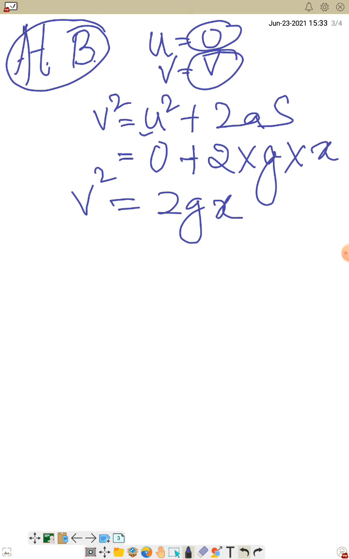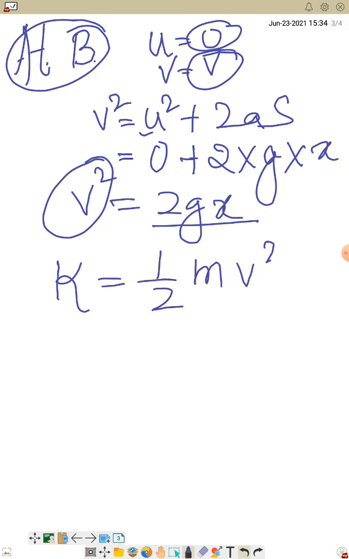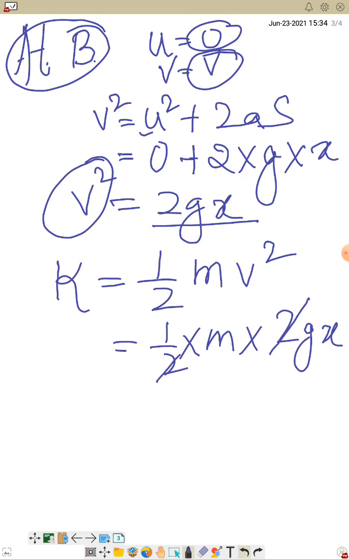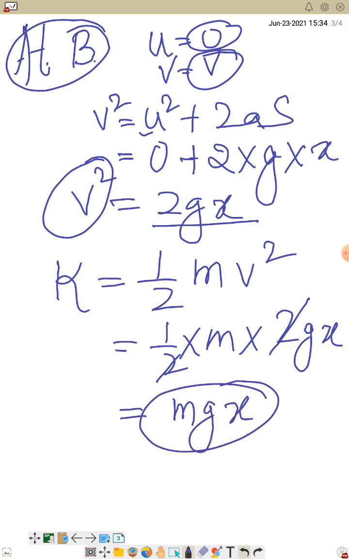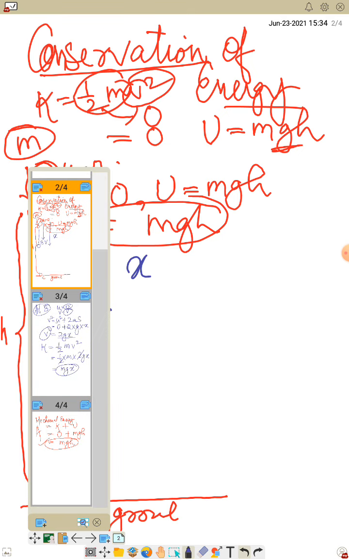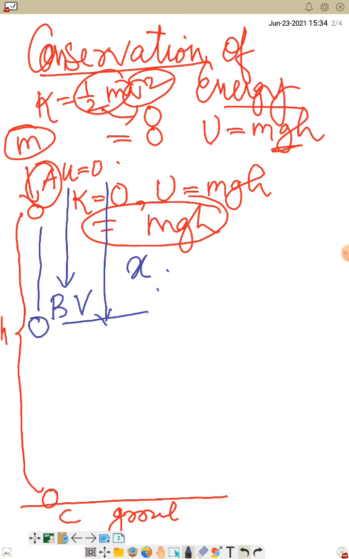So if my velocity square is 2gx, what will be my kinetic energy here then? My kinetic energy is given by the formula half mv square. So half mass into v square, which I got here as 2gx. So here 2 and 2 from the denominator and numerator get cancelled. So I will have the kinetic energy as mgx. So when I go back to my initial position here, at point B, my kinetic energy is how much? mgx. Is that understood?